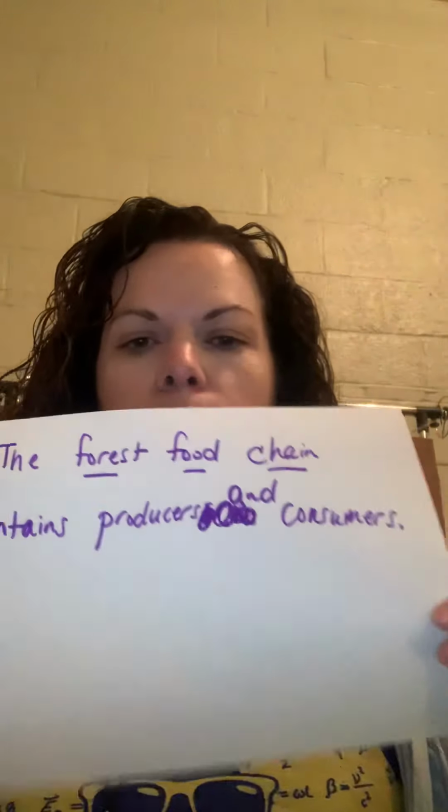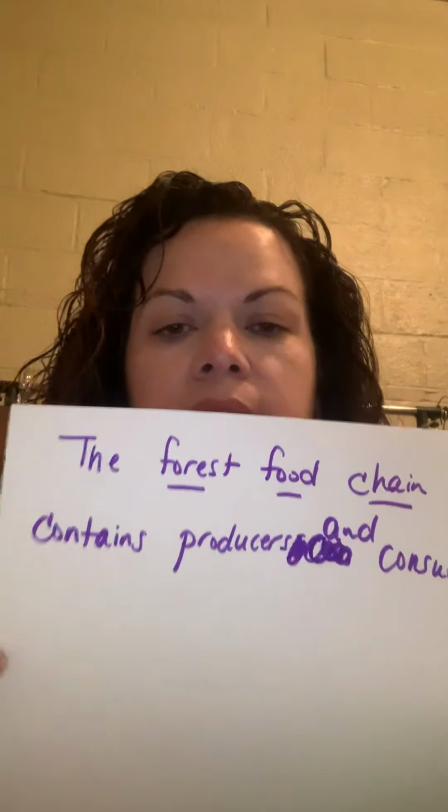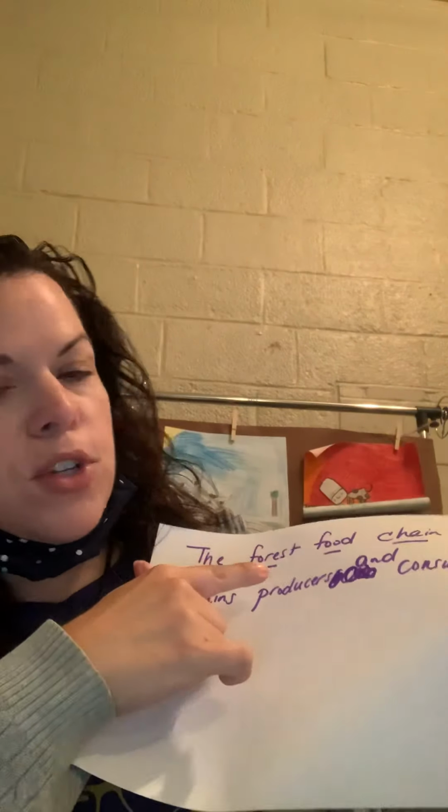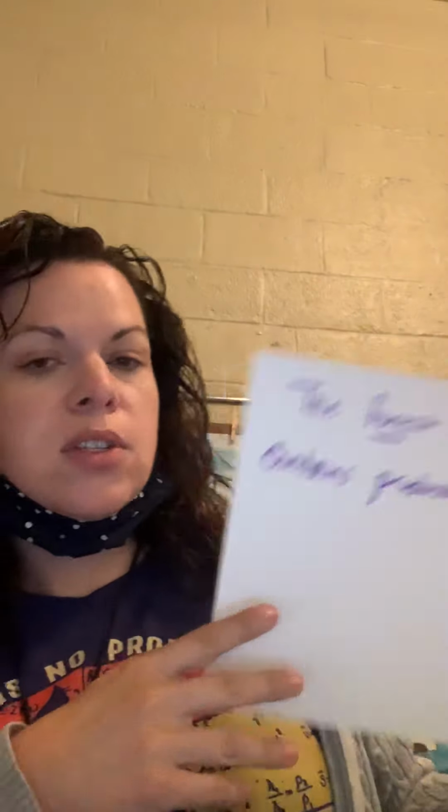So then I go to the next section, and the next section has a subheading of forest food chain. And if I read that section, I see that the forest food chain, see how I used that in my main idea, contains producers and consumers. So I used information from the subheading and from that passage, and it's talking about the different types of producers and consumers in the forest food chain.